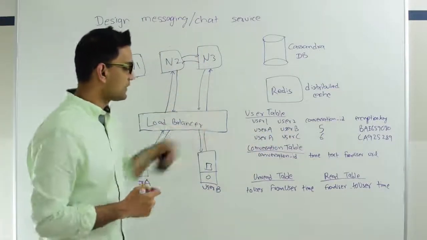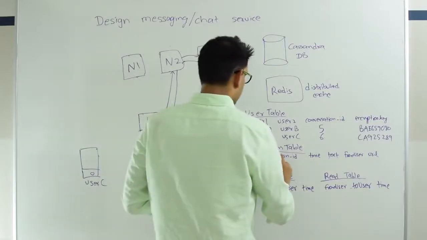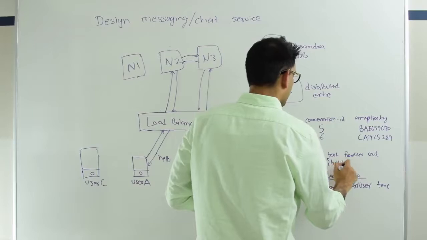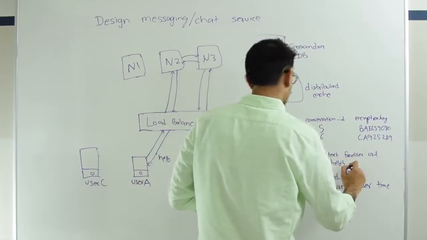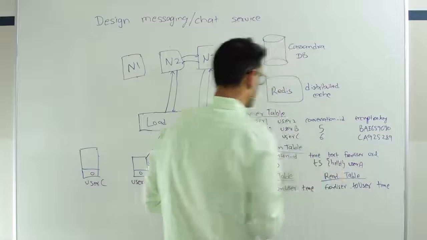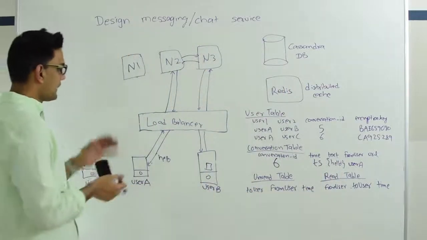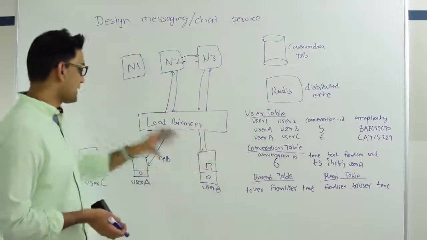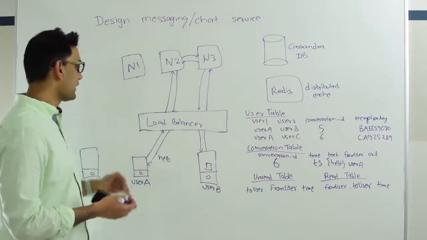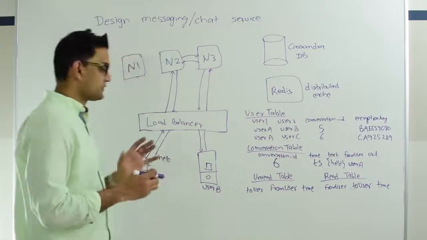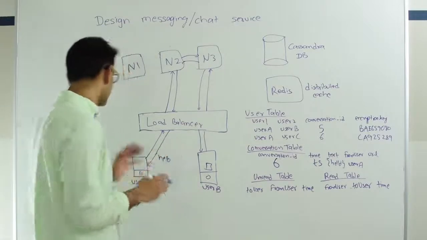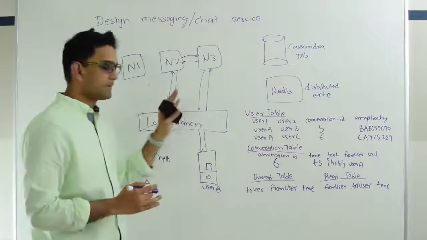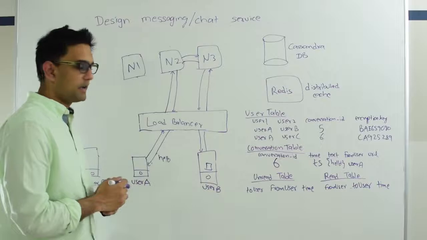N2 will first insert this entry into the conversation table. So here we'll insert 6, and a time T5, and then the encrypted version of hello, and from user, which is which user it's coming from, in this case user A. Now, as soon as this entry is written into the conversation table, we know that the message is safe. At that point, N2 can confirm to user A that the message is sent. We don't know that user C has read the message, so we do not say read, but we have sent the confirmation to user A that the message is sent, and that confirmation is sent by N2.